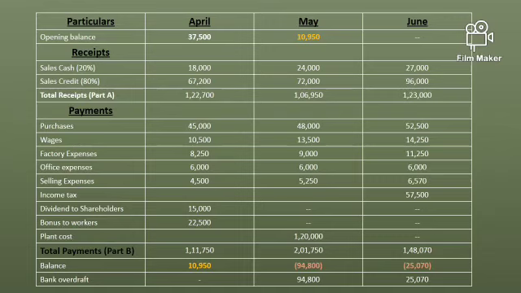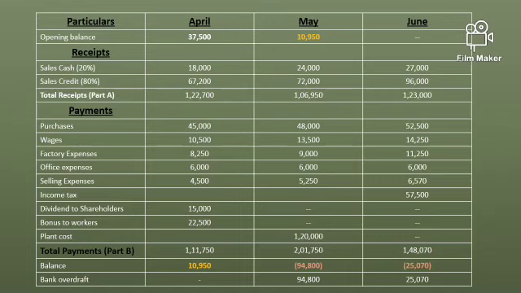So the need of preparing this cash budget is, let's say this is the month of January, or you can say this is the month of February, and we are estimating what would be the position of the company in the months of April, May and June.